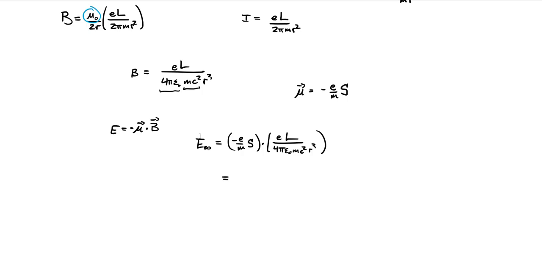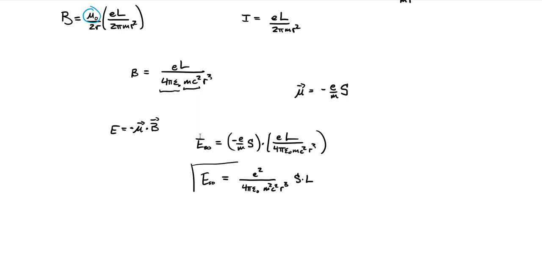Putting that all together, the energy of the interaction is e squared over 4 pi epsilon naught m squared c squared r cubed, times the spin dotted with the angular momentum.